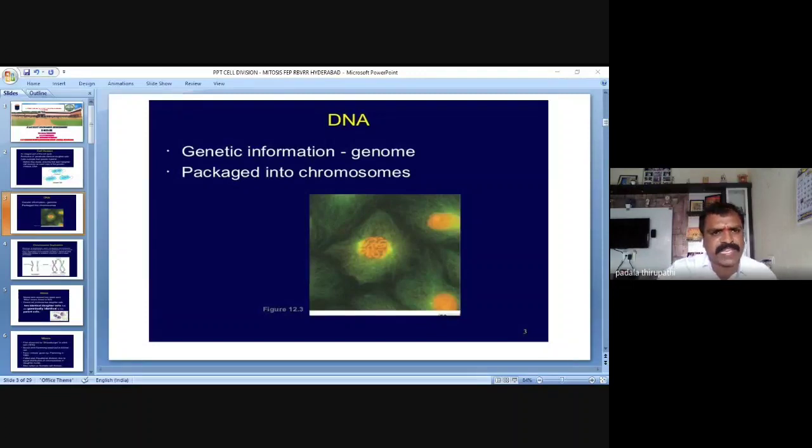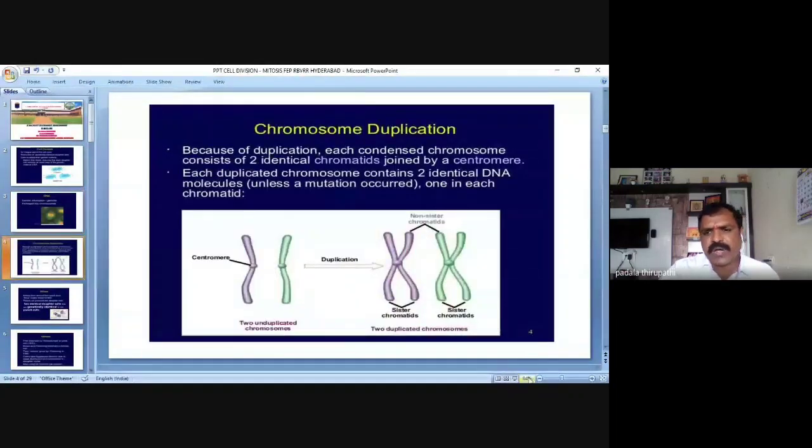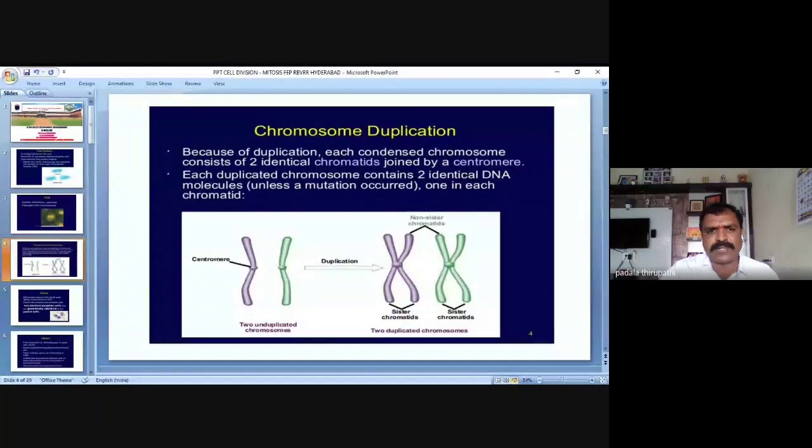So packaged into chromosomes. Then the next slide shows how the chromosomes are going to duplicate. You know about duplication? Duplication means copies, extra copies, same copies.